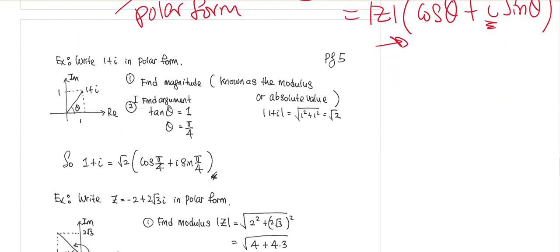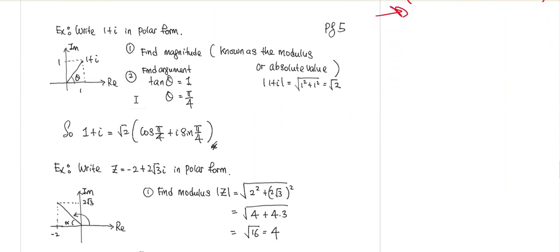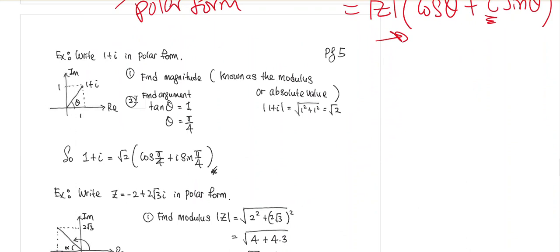So the way for you to write a complex number into polar form is to first use the Argand diagram and figure out what is the magnitude and what is the angle theta. It's actually pretty easy to do. So you find the magnitude, also known as the modulus, and you find the theta.